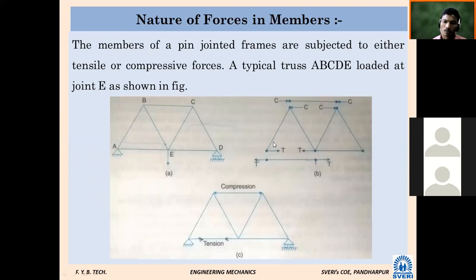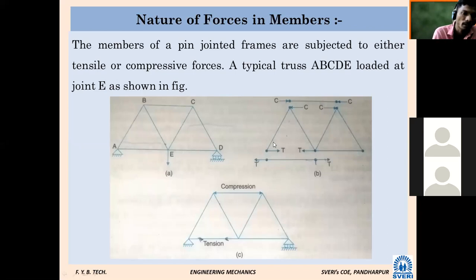Next, what you are observing on the screen: nature of forces in members. So whether one particular force will be there, what will be the nature? Either it will be, most important thing, you should remember: pull or push. So a force will be either pull or push, or it may be either tension or compression. Either it will be tensile or compressive force.